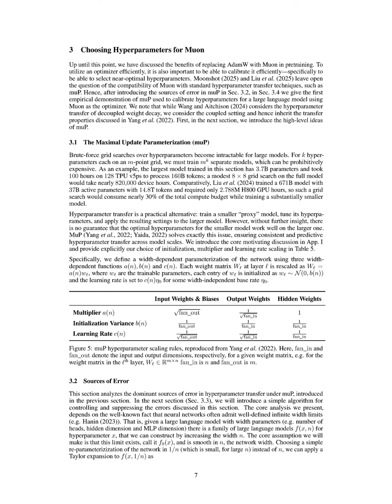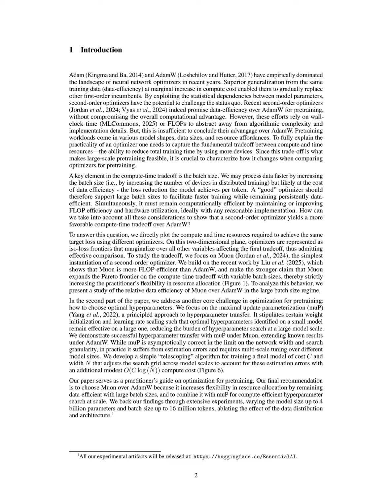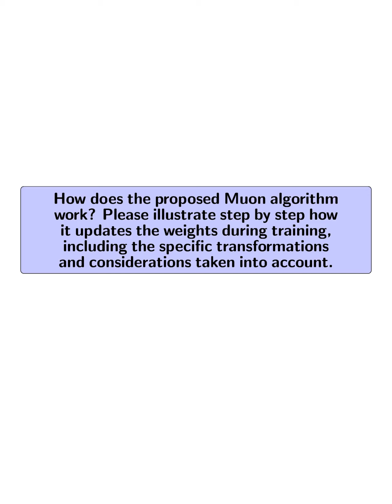Additionally, Muon addresses the challenge of hyperparameter tuning at scale through the maximal update parameterization (MUP), which allows for effective hyperparameter transfer from smaller to larger models. Overall, Muon is designed to optimize both computational efficiency and training time, making it a more favorable choice for large-scale pretraining tasks. How does the proposed Muon algorithm work?